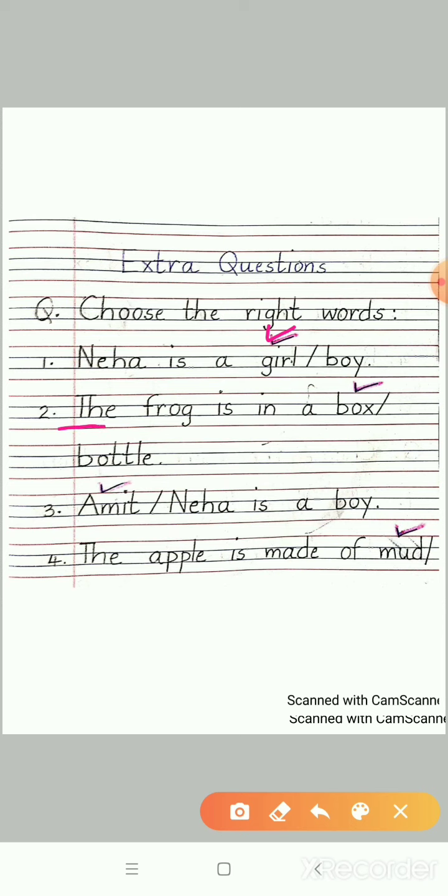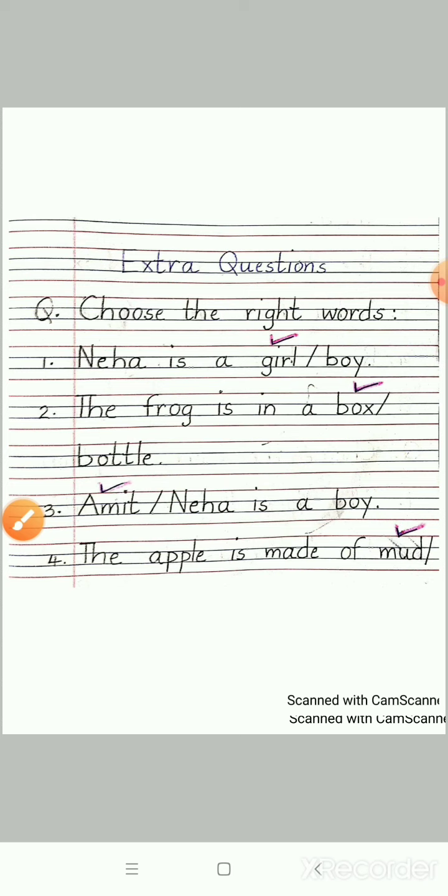The frog is in a box slash bottle. And then please put a full stop at the end of your sentence. Students, can you guess the answer? The frog is in a box or is it in a bottle? Very good, students. The answer is box. The frog is in a box. So please take the word box. Let's move on to the next question.